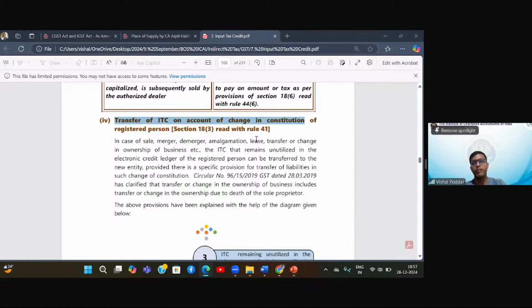Why am I saying idle? Because anyways, I'm closing down this business. I'm transferring this business to you. So for me, this ITC is of no use. What can I do of this ITC? So this section 18.3 read with rule 41 says, I can transfer this ITC to you, to the buyer of this business. And this would be done by filling in a particular form and by satisfying one very important condition, that when I'm transferring this business as a going concern, I should transfer all assets, all liabilities. It cannot happen that I'm only transferring assets or only a few of the items. Then this rule will not apply.